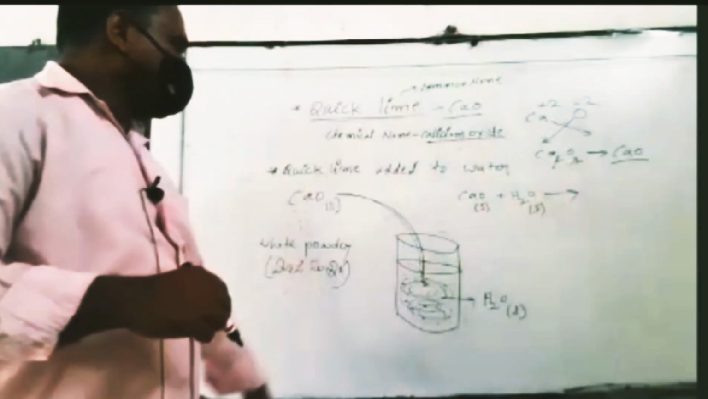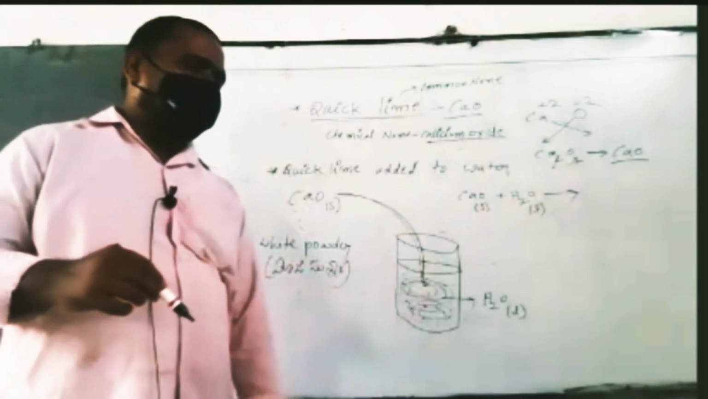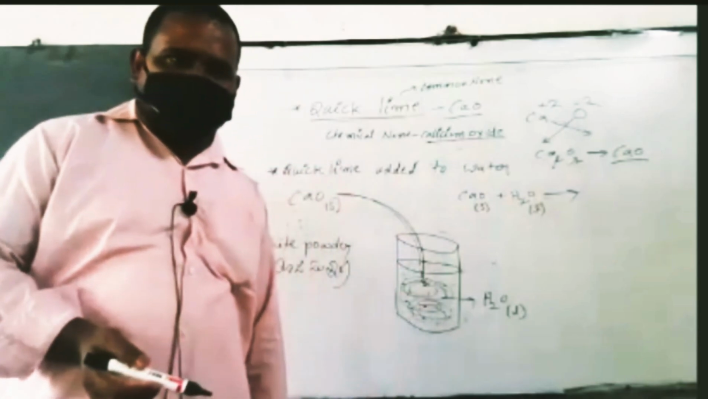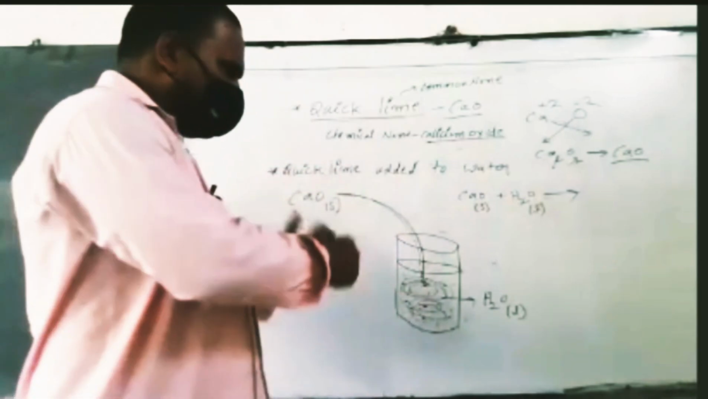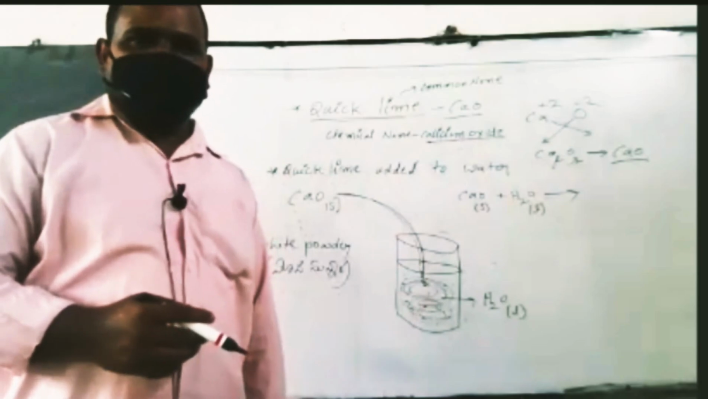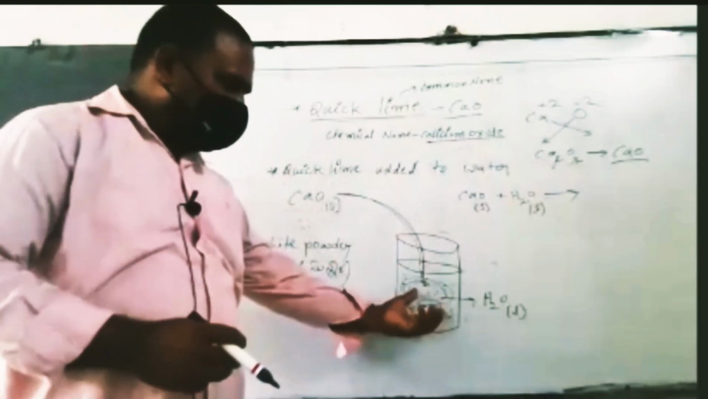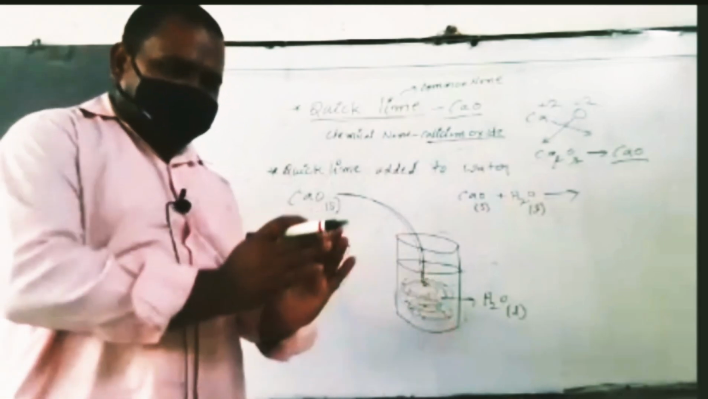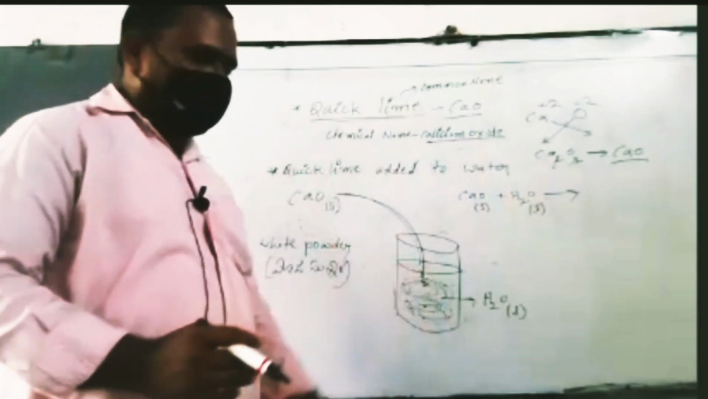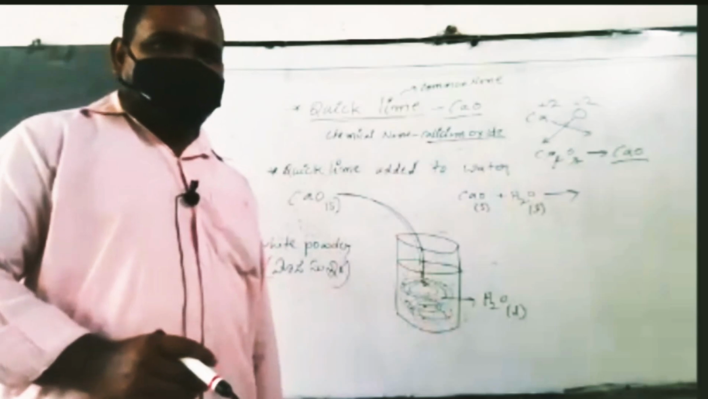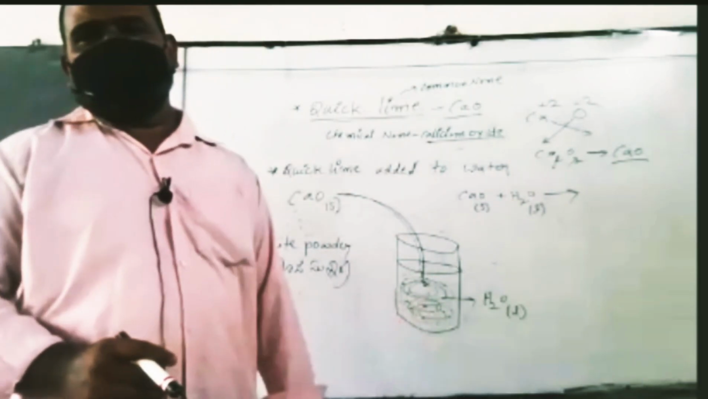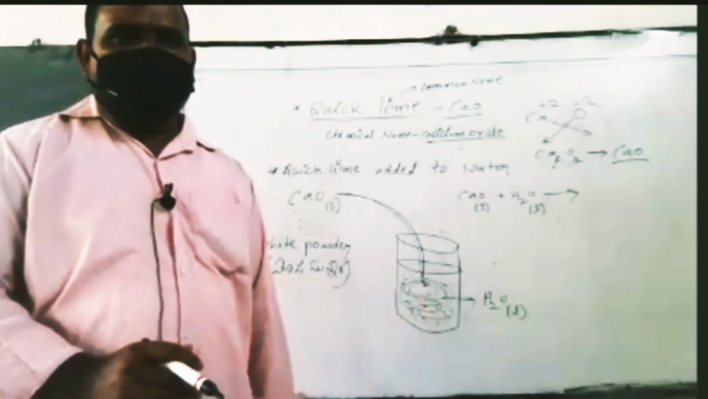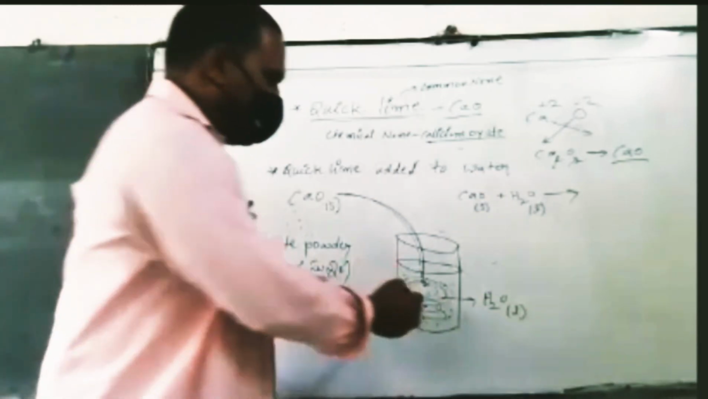Whenever calcium oxide is added to the water, a chemical reaction is occurring. The atoms rearrangement will start in this beaker. What is the atoms rearrangement? The calcium oxide divides into calcium plus 2 and O minus 2. Likewise, the H2O molecule also divides into small atoms, H plus and O minus 2. So all the molecules divide into small atoms.